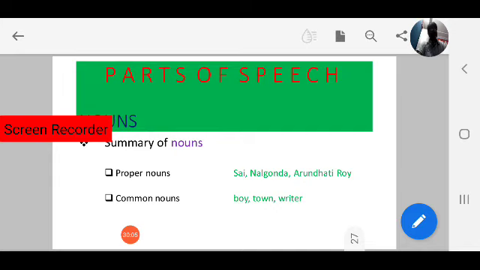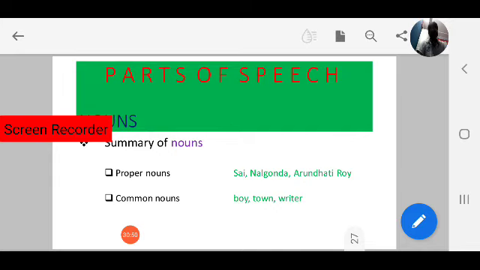Every word in a sentence has its own duty. Based on the duty, we can call the word a part of speech. How many parts of speech are there in English? Eight. What are those? Noun, pronoun, adjective, verb, adverb, preposition, conjunction, and interjection. These are the eight parts of speech in English.